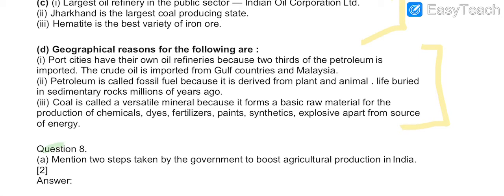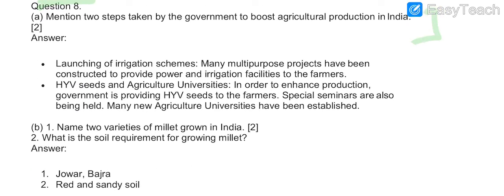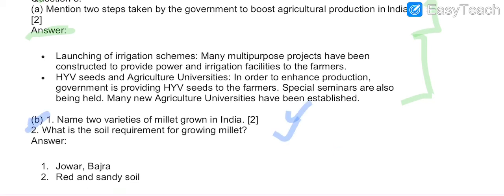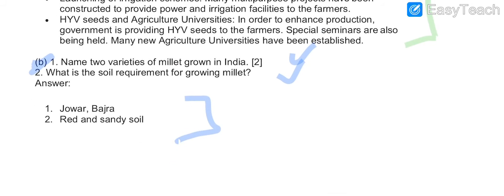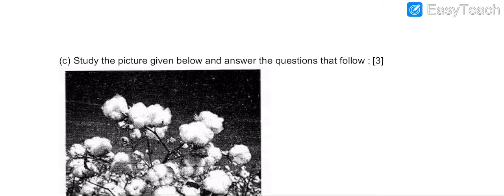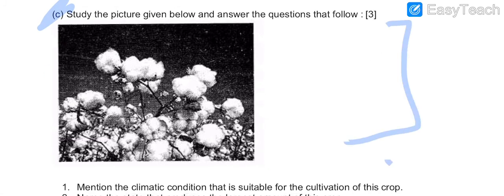Geographical locations, reasons for the following, these are the answers. Coming to question number 8, it starts from here, A part, and this is the answer of A part. B part, the question is this, and the answers are this. C part, this is the picture study question.